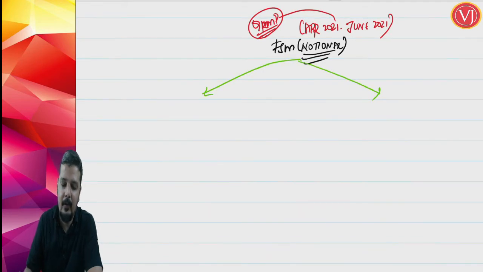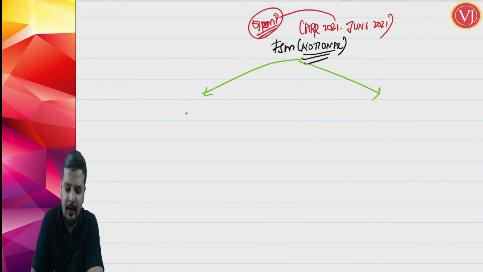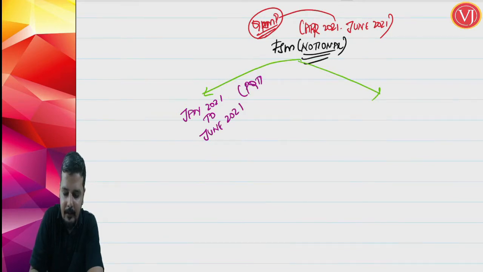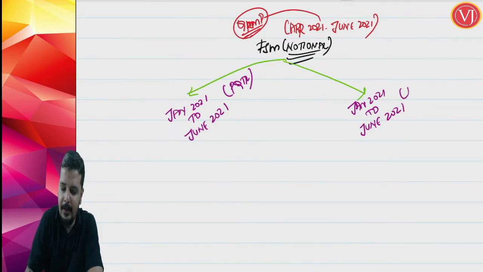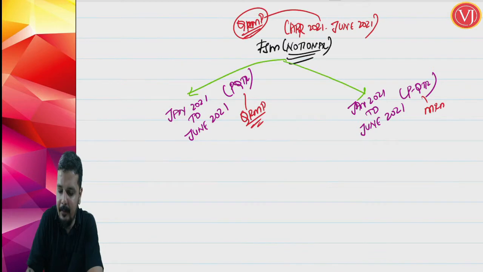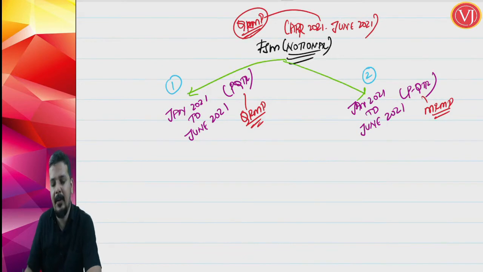Assume a scenario where your previous quarter happens to be Jan 2021 to June 2021. This is your previous quarter. Now assume that in your previous quarter you are under the QRMP scheme. Here you assume that you are under the MRMP scheme. These are two different cases: if in your previous quarter you are under the QRMP scheme, or if you are under the MRMP scheme.